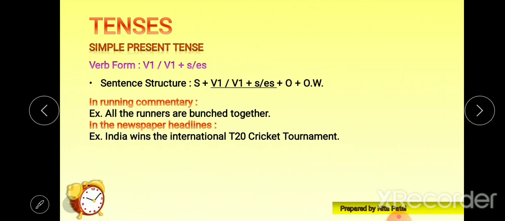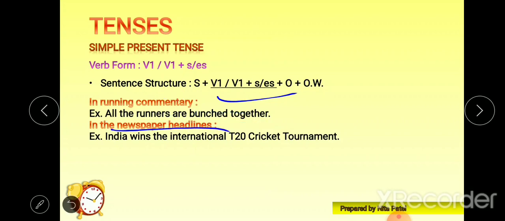In running commentary also you will find simple present tense. In cricket commentary or any sports commentary, for example, all the runners are bunched together. Look at this, are is used here. So in running commentary you will find simple present tense.